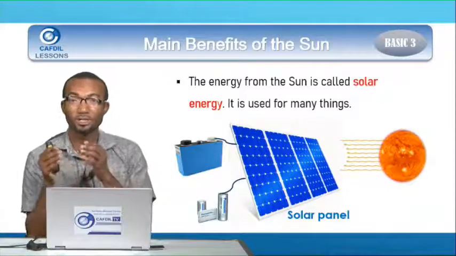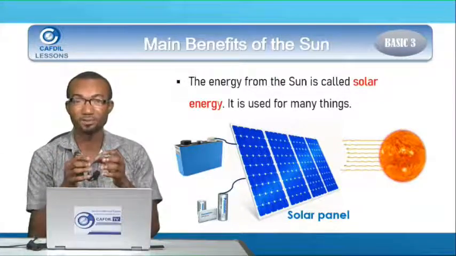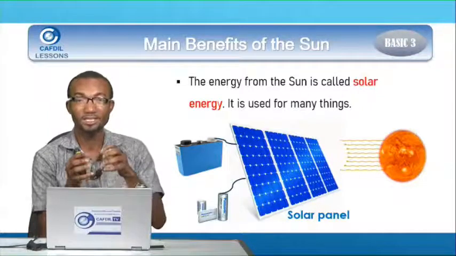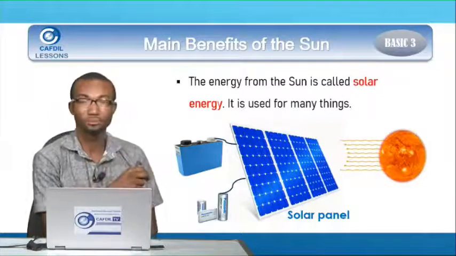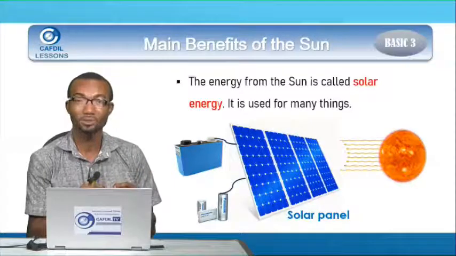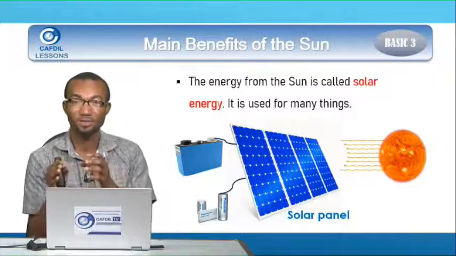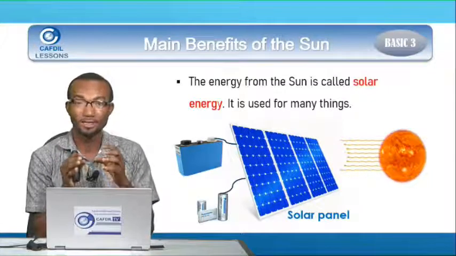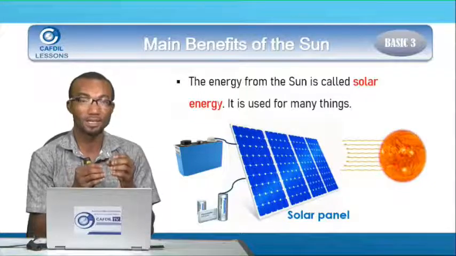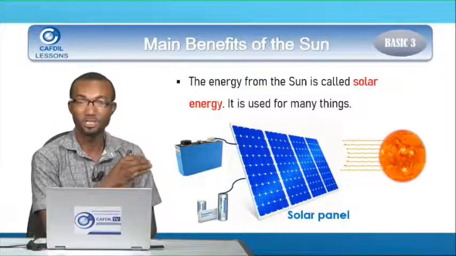So the solar panel takes the energy from the sun, and then gives this energy to the batteries. And that is how it works. The sun shines on the solar panel, and then this solar panel will convert the sun's energy into solar energy, and then give it to these batteries.